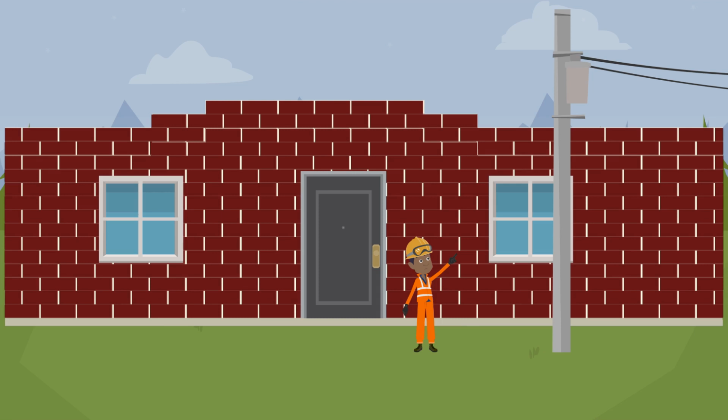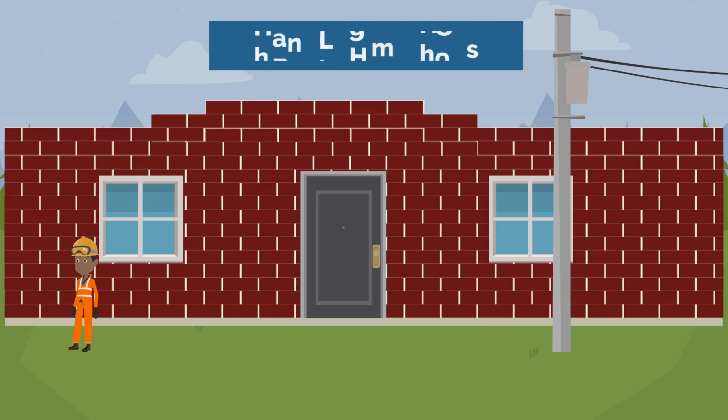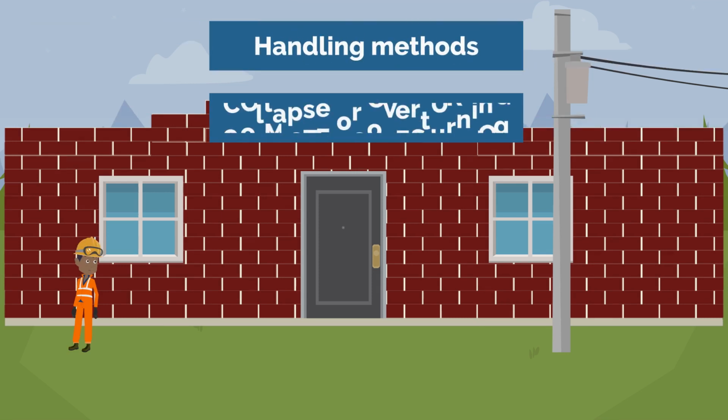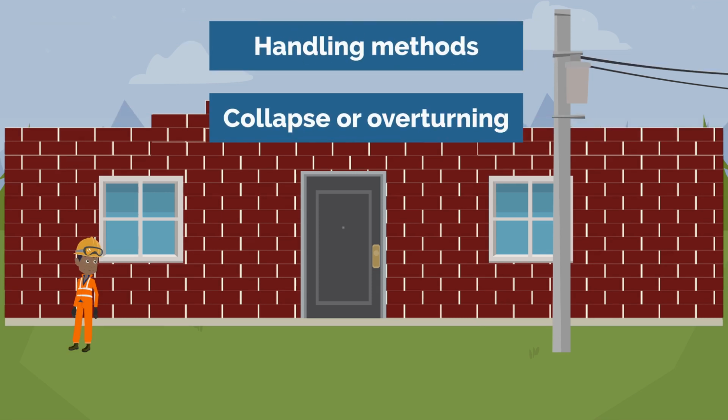Once on the site, William inspects his work environment and finds risks associated with the use of his scaffolding. The risks are numerous and must be considered seriously. Since he does not want to injure his body due to the efforts required to assemble the scaffolding, he applies good handling methods. He must be alert to the dangers of collapse or overturning.